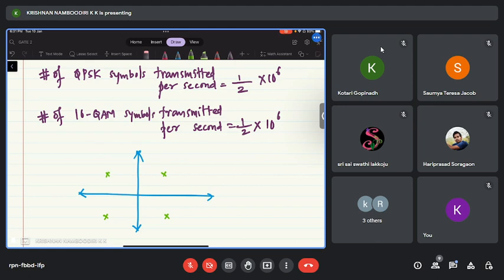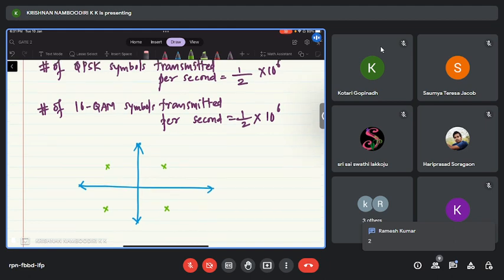Can somebody tell? Or one symbol corresponds to how many bits? Exactly, 2 bits. What is the reason? There are four symbols, so I can represent four symbols using 2 bits: 0 0, 0 1, 1 0, 1 1.